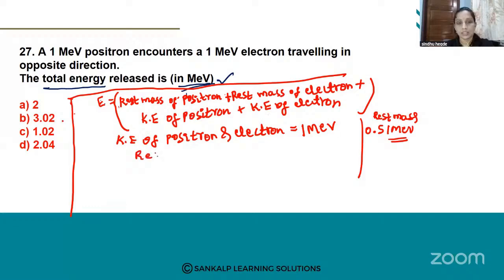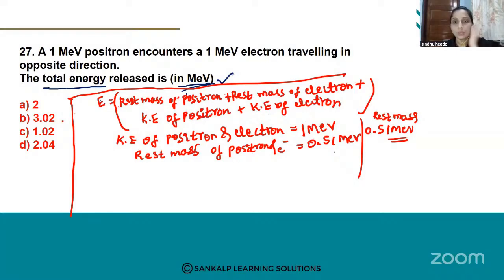First, kinetic energy of positron and electron is 1 mega electron volt and rest mass of positron and electron is 0.51 mega electron volt. ಇದು ನಿಮ್ಗೆ ಗೊತ್ತಿರ್ಬೇಕು. ನೀವು ನೆನಪಿಟ್ಕೊಳ್ಬೇಕು. This is the constant value for rest mass of positron and rest mass of electron.